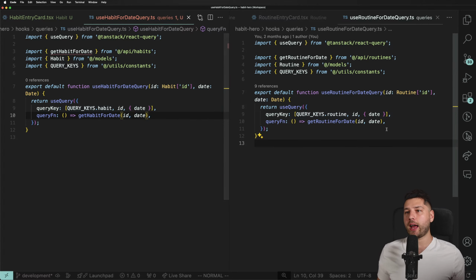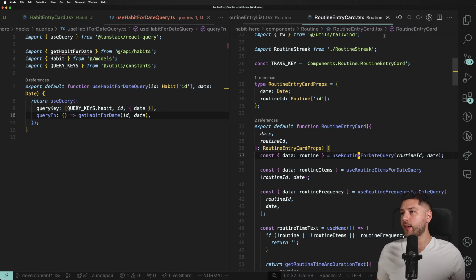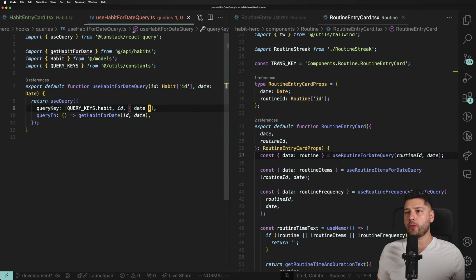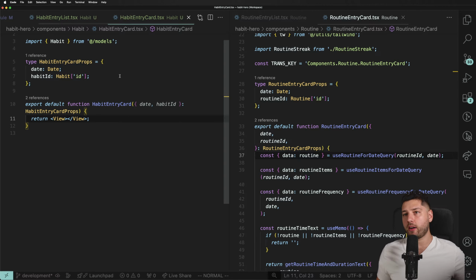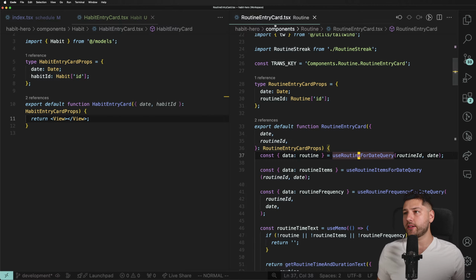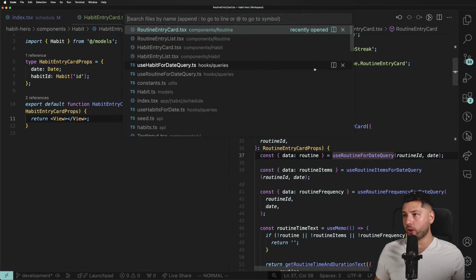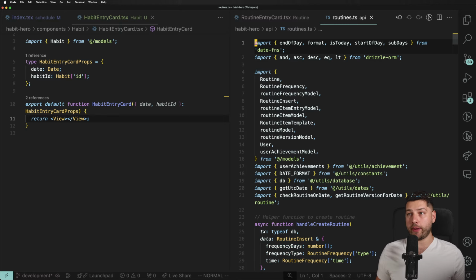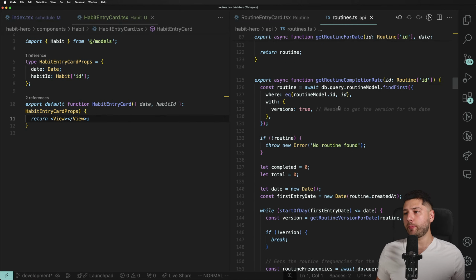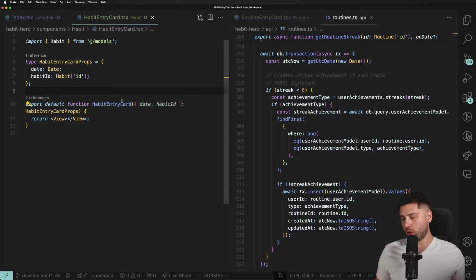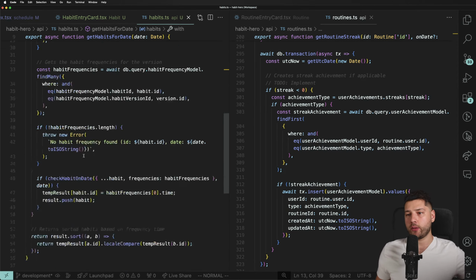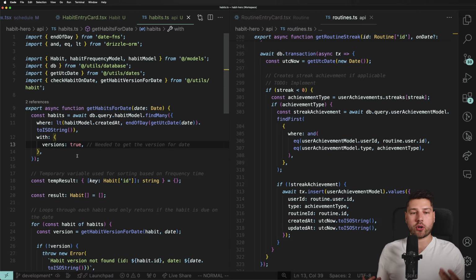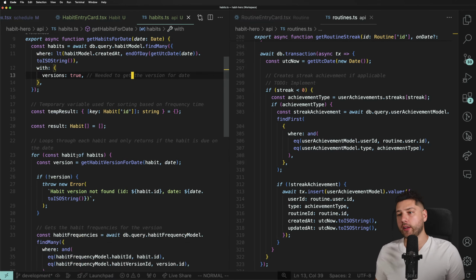Now we need to do this get habit for date function. So we can close this one over here. We can even close this query because as soon as we create this function in our API/habits, it's just going to work, right? So we don't need this file anymore. We can also close the list, because we don't need the list anymore. We can close the list on the right here. We don't need it. And now we're going to open up routines.api, which has all of the API for our routines. And we're going to open up habits.api, which is a much smaller file because we're currently in the process of moving everything over.